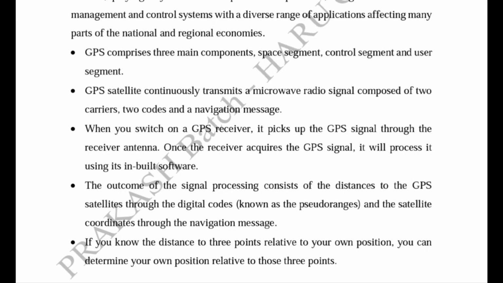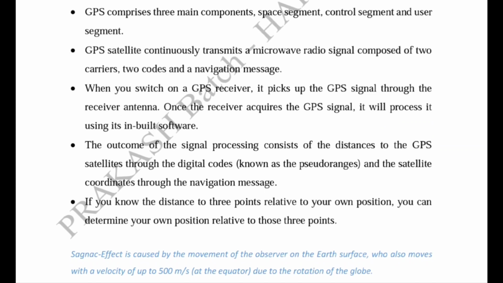When you switch on the GPS receiver, it automatically picks up the GPS signals transmitted through its receiver antenna. Once the receiver acquires the GPS signal, it processes it with its inbuilt software, so it automatically decodes the signal. The outcome of the signal processing is the distance to the GPS satellite through the digital codes, known as the pseudorange, and the navigation message gives the orbital information or satellite coordinates, the ephemeris data.